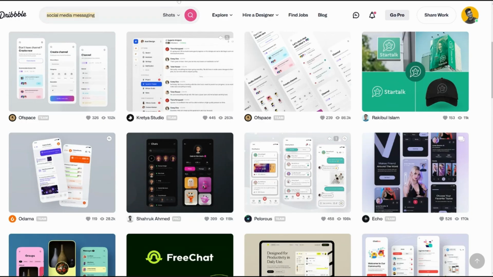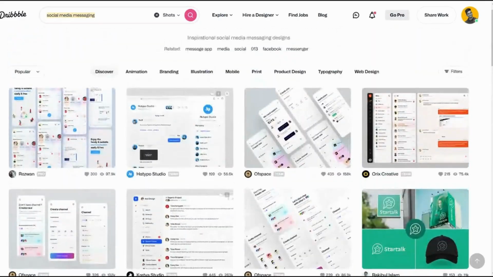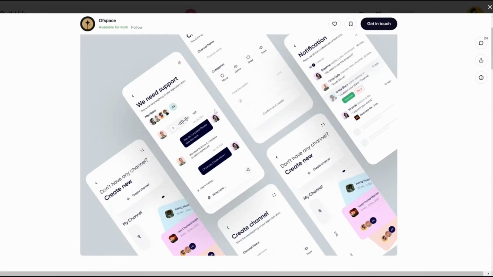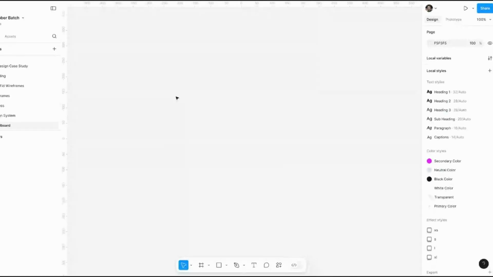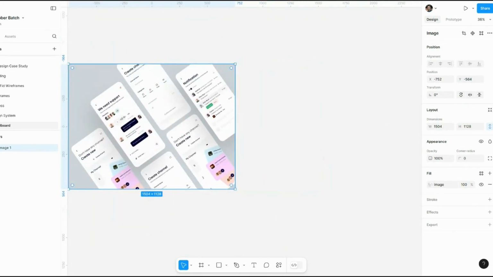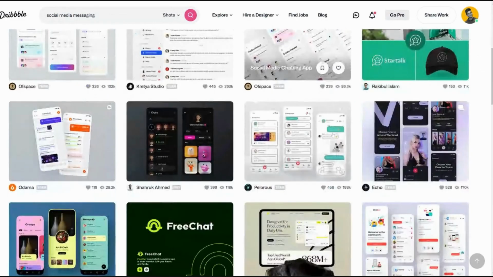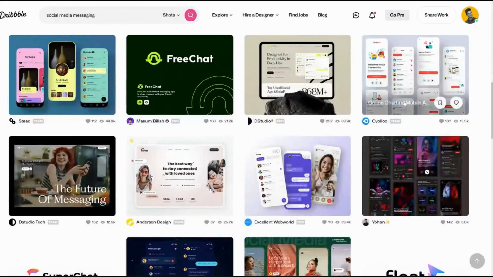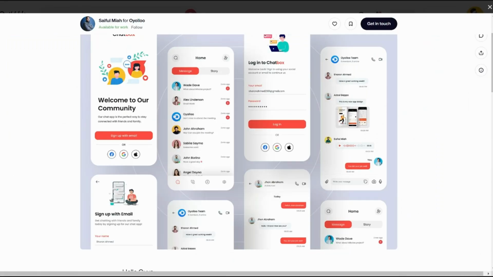Now, how can you create a mood board and what do you need to include in it? Here, we are going to spend some time looking for images and copying them, just to speed up the process. I copied and pasted an image here. Then I went back to Behance and searched for more images. Let's say this one is good for me, so I copy it and place it here. I do one more image and paste it in.